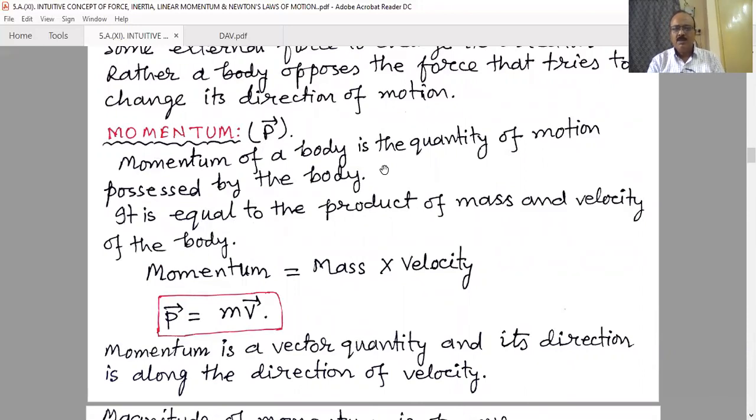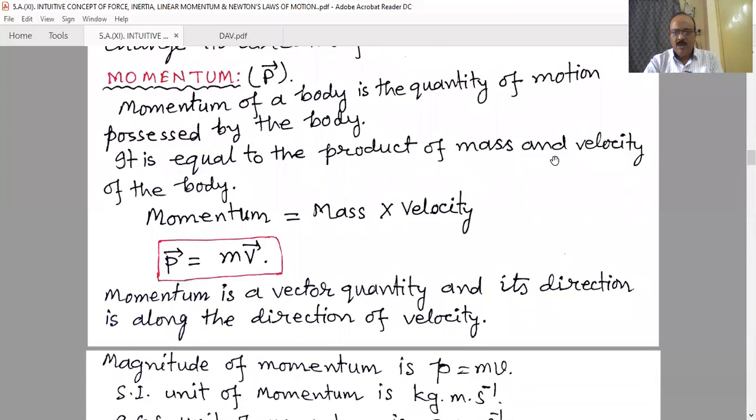If the object is massive, the velocity is more or velocity is less, the lighter object velocity more, velocity less, then in all cases we cannot apply the same forces for the same velocity or the same forces for the same mass to stop them. Therefore, there should be another quantity, another concept, which is the measurement of the motion of the object, that is momentum. The momentum of a body is the quantity of motion possessed by the body.